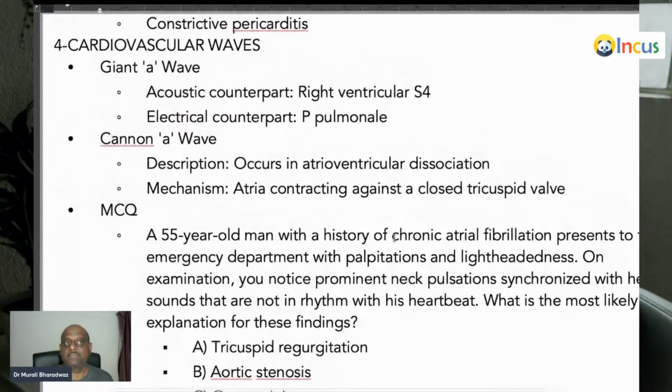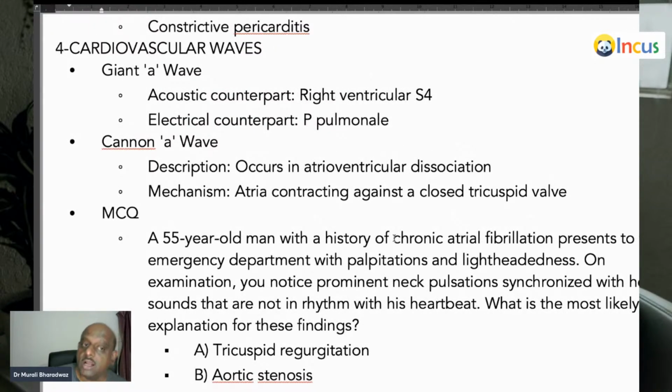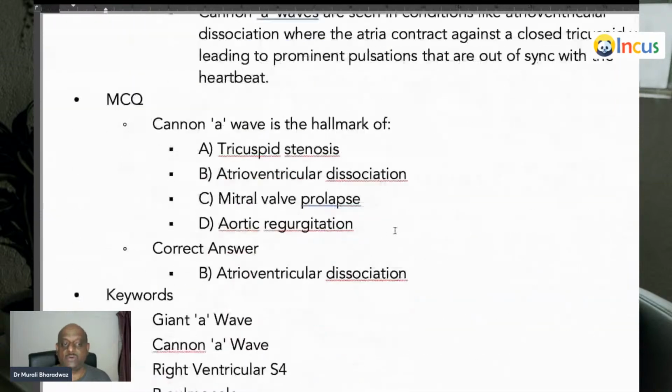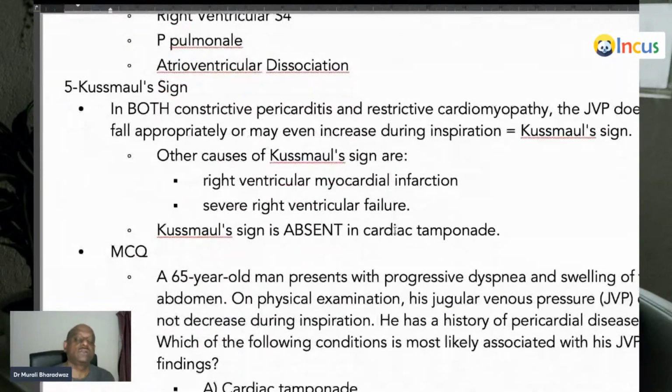All right, doctor. Then, cannon A waves, AV dissociation, giant A waves, typically whenever there is any pulmonary hypertension or whenever there is any right ventricular hypertrophy or left ventricular hypertrophy, then you find giant A wave, please don't forget. So that is all the first 4 high yield facts.